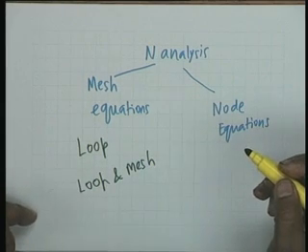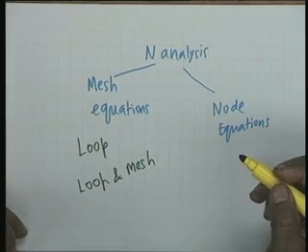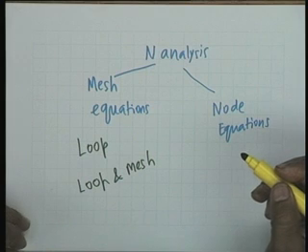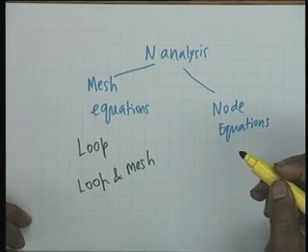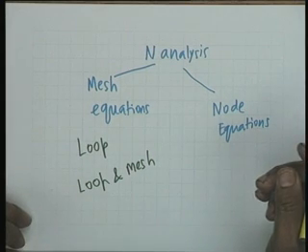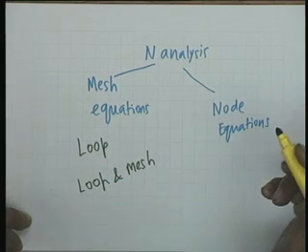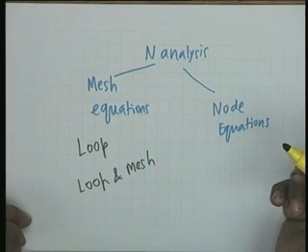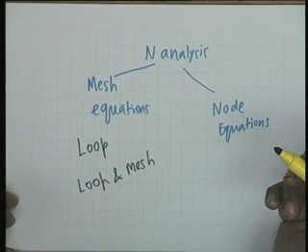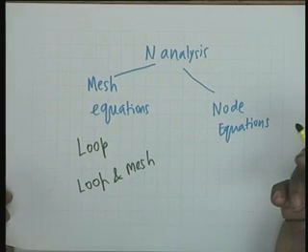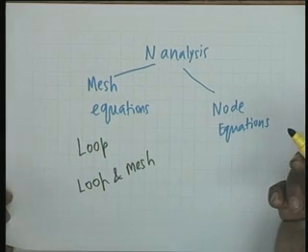A mesh is the smallest size closed path which does not contain any other closed path inside it.